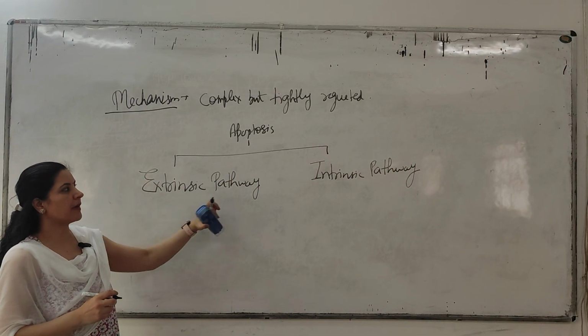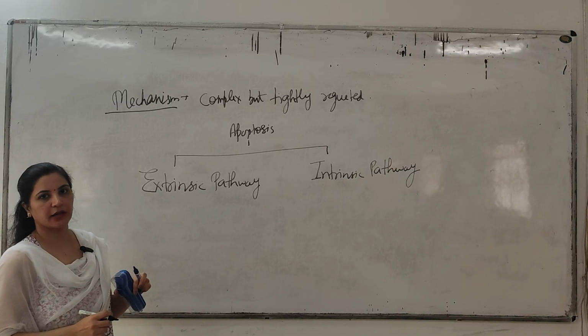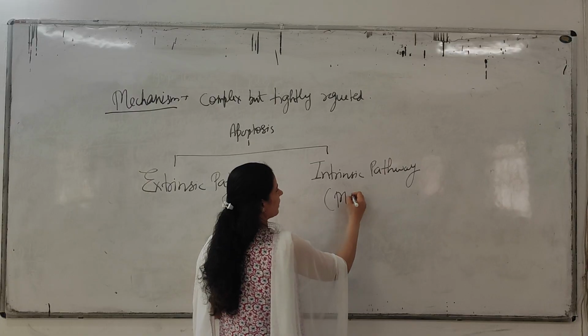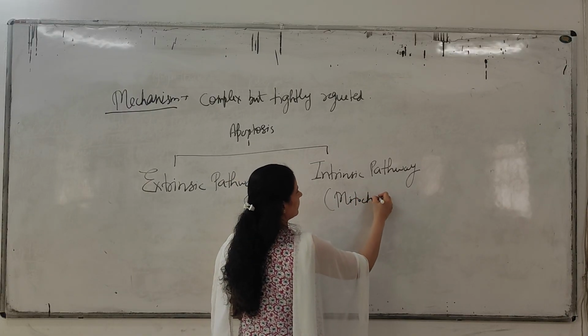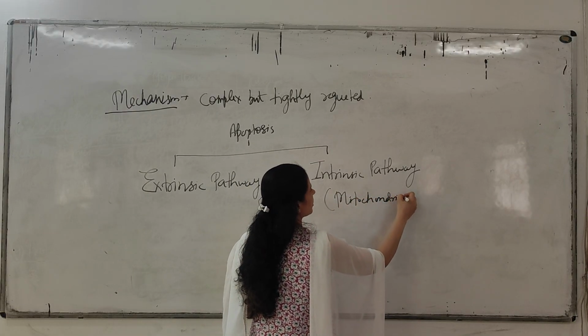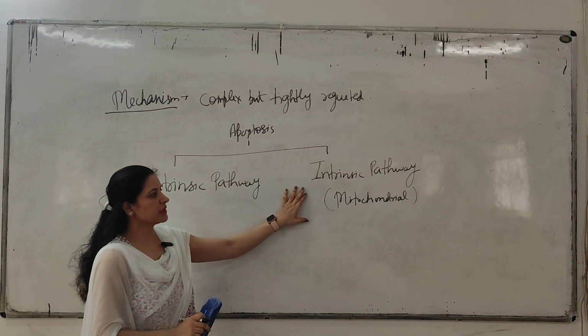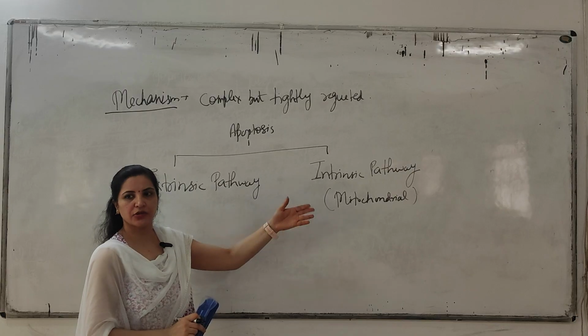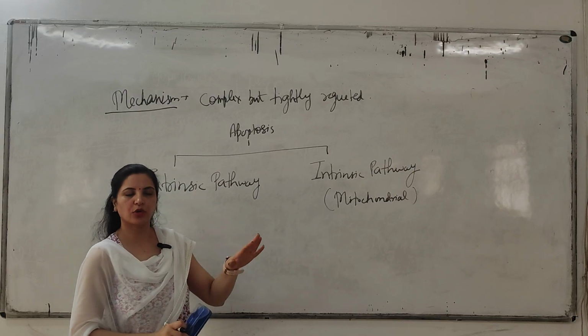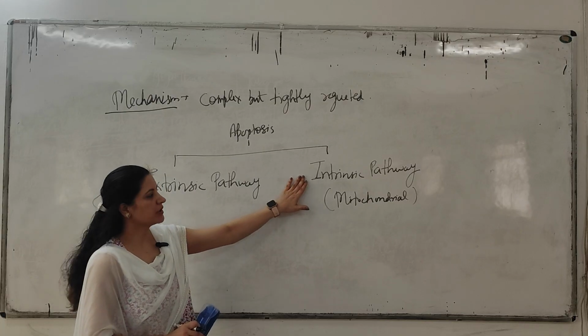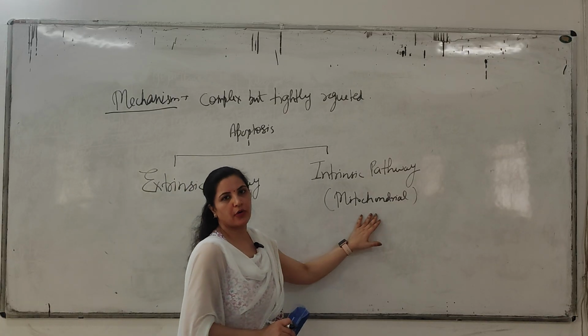By these two pathways, apoptosis will occur inside the body. And the intrinsic pathway is also known as the mitochondrial pathway. So an MCQ can be asked: which of the following pathways is also known as the mitochondrial pathway? Extrinsic, intrinsic, none of the above, both of the above. The option is intrinsic pathway.